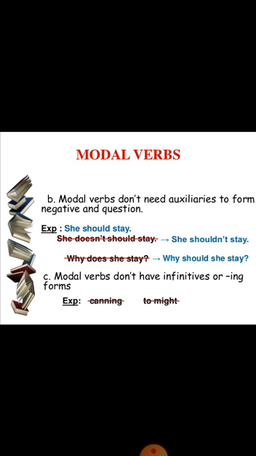Modal verbs don't have infinitives or ing forms. Can means can, it is never going to be canning or cans or to can or to might. No, it remains either in present or past, like can or could.